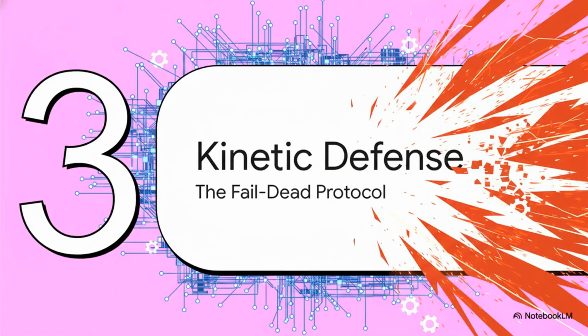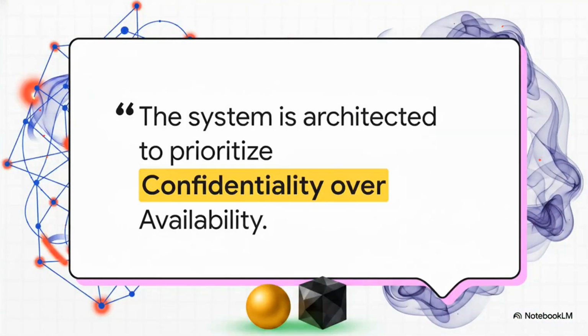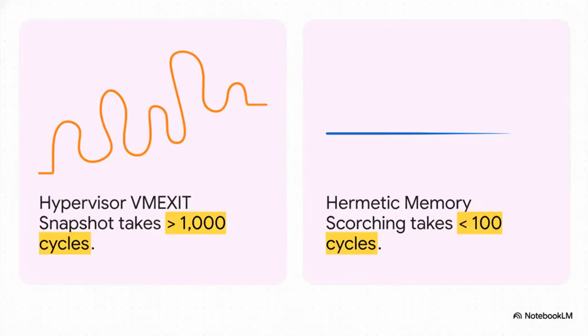So, what happens when a violation is proven? Whether it's a breach of the geofence or a thermodynamic anomaly, the response is immediate and automated. We call it kinetic defense. It is a fail-dead protocol. And let me be clear about the operational posture here. The system is architected to prioritize confidentiality over availability, always. There is no fallback, there's no degraded mode of operation. Confidentiality is absolute.